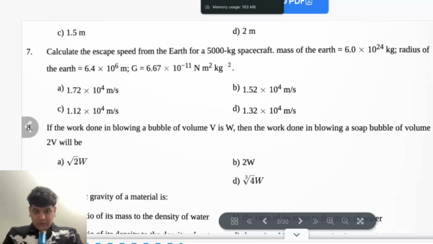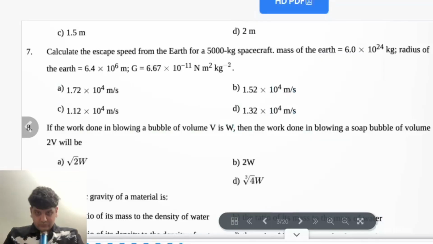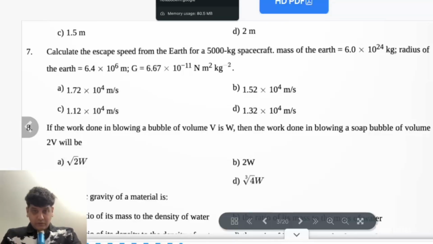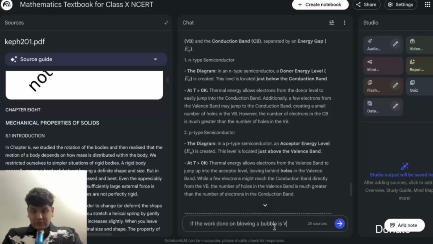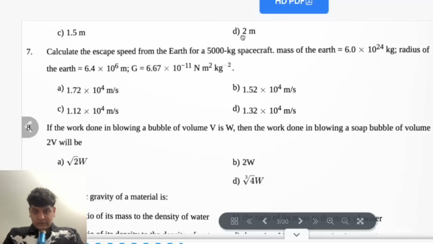If the work done in blowing a bubble of volume V is W, then the work done in blowing a soap bubble of volume 2V will be